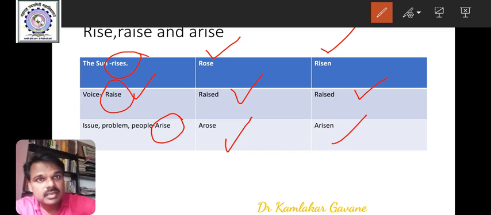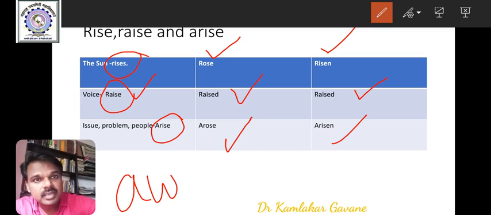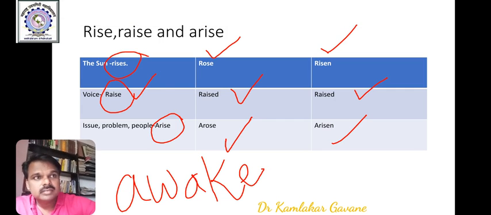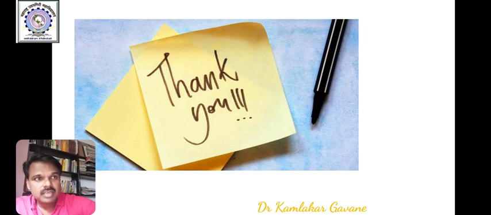Then awake is there. Awake. To make someone get up or wake. Jage karne, awake, awoke, awoken. Right? Rise, rose, risen. Raise, raised and raised. Arise, arose and arisen. Remember these verbs. Thank you very much.